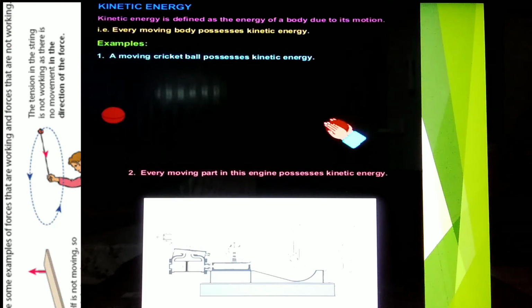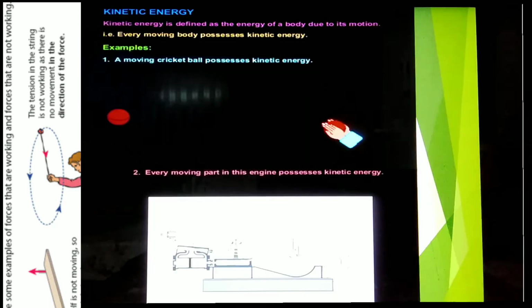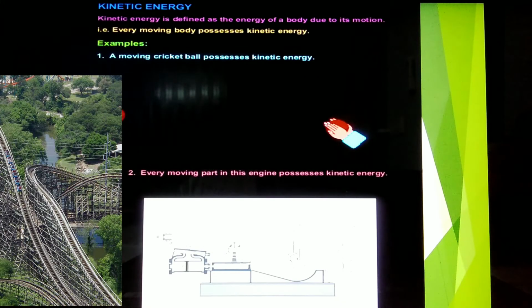Now, kinetic energy. Kinetic energy is defined as the energy of a body due to its motion. That is, every moving body possesses kinetic energy. For example, a moving cricket ball possesses kinetic energy. Every moving part in this engine possesses kinetic energy.